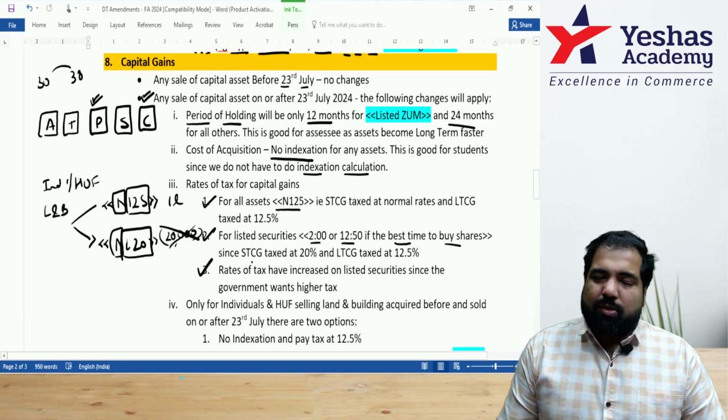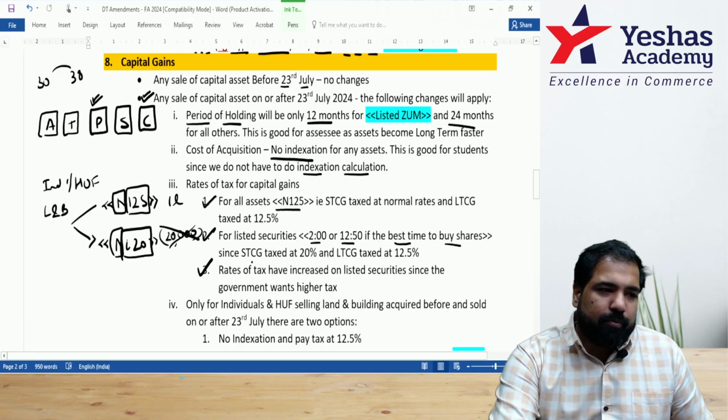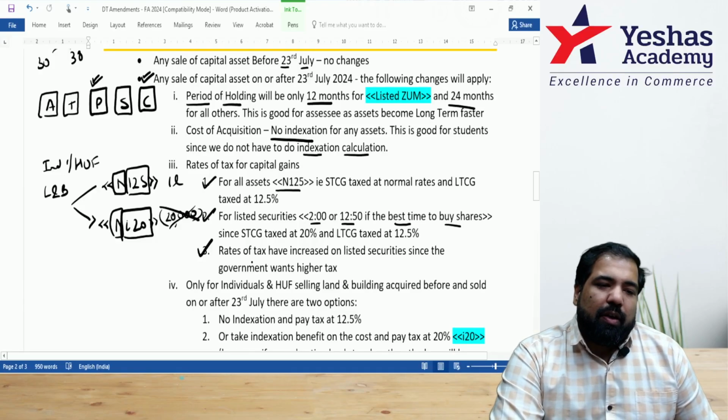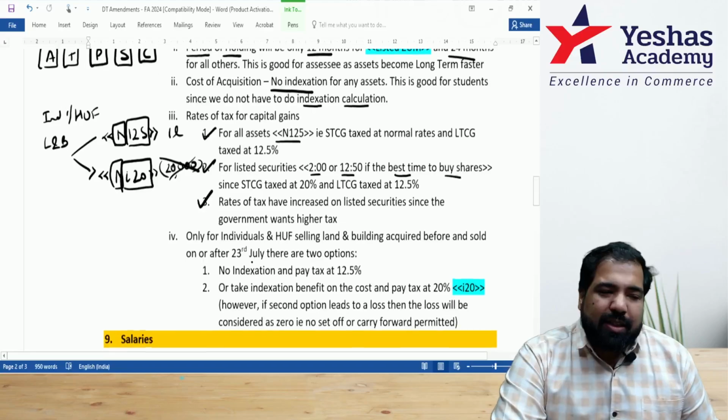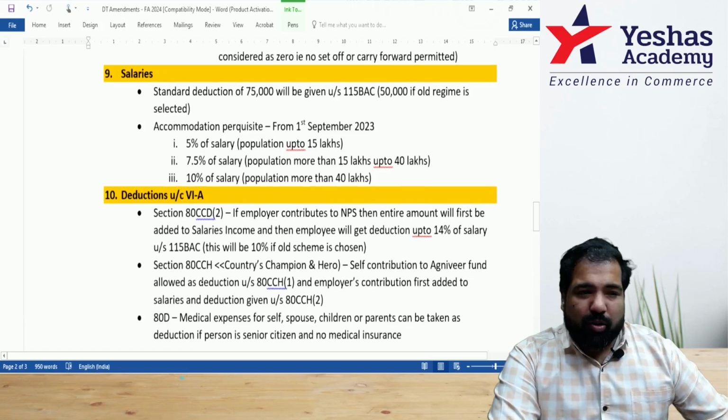I've summarized all this. So these are major changes. Repeating again because there's a lot of hype on capital gain. First, the period of holding has changed. Next, 12.5 and 20. And the option for individuals and HUF has changed. This is a summary on capital gain.